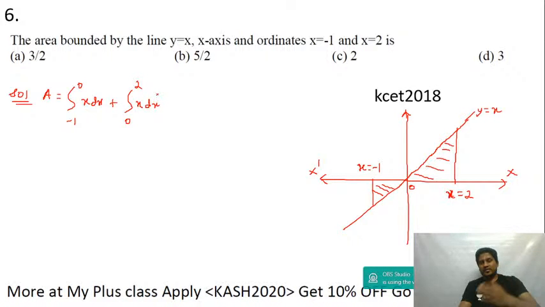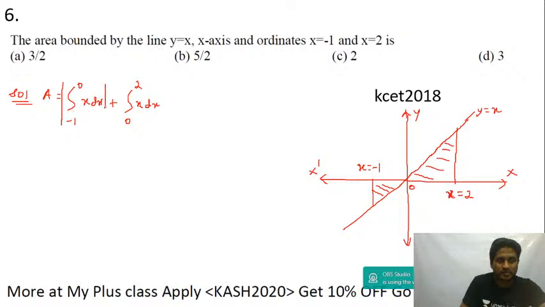Since area can't be negative, I'll keep a mod here. You need to consider only the positive part. Keep a mod there, otherwise you will mess up. You cannot have a negative area plus the positive area.